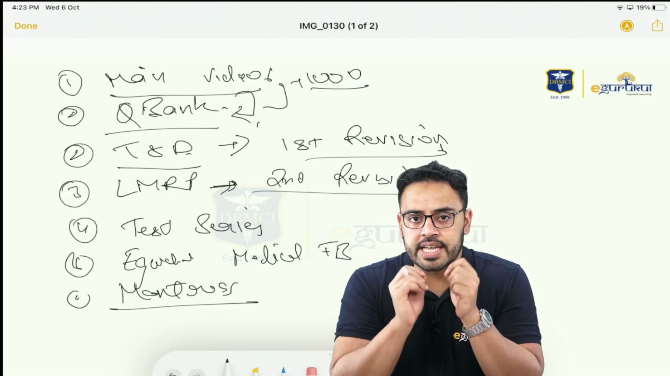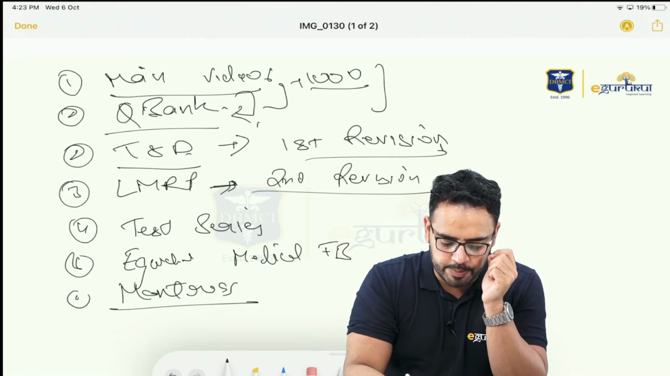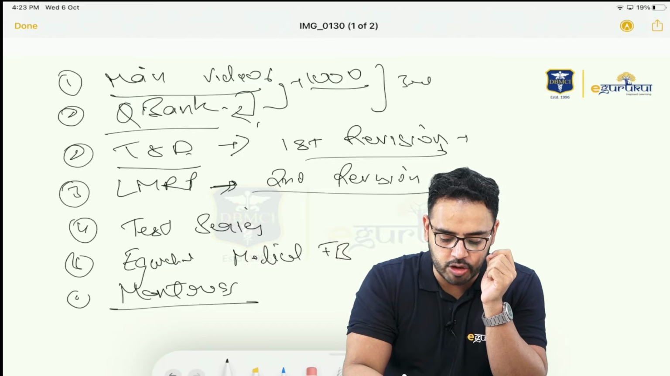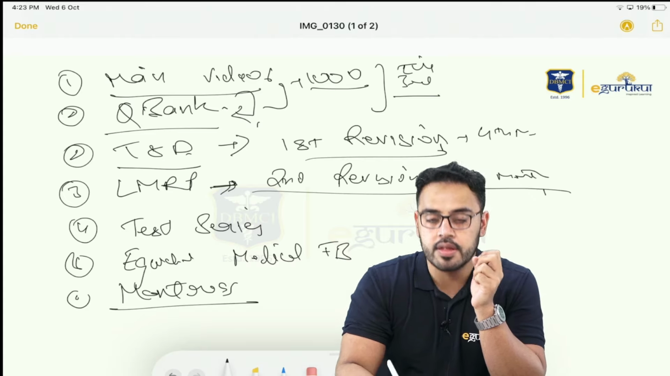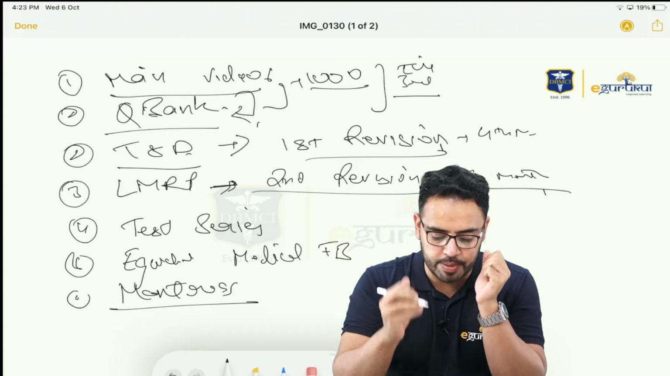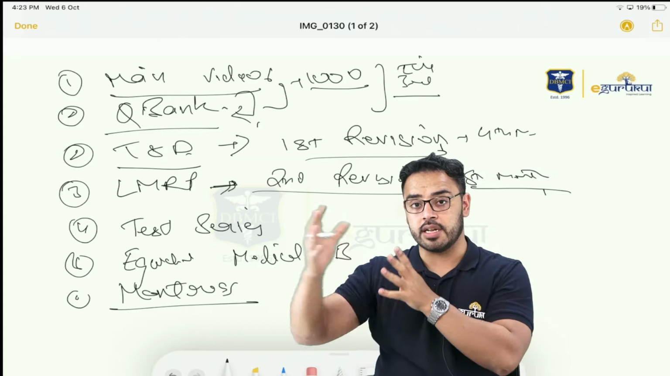This is what we call a second revision. So this you are supposed to do till the third month, fourth month, and fifth month. This is how you are supposed to plan your 6-month revision plan till the NEET PG.